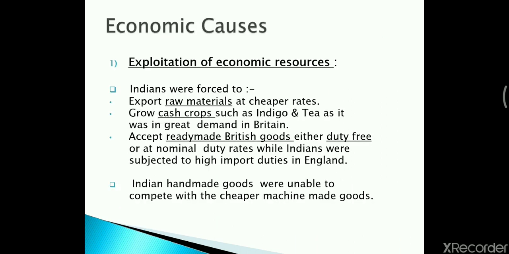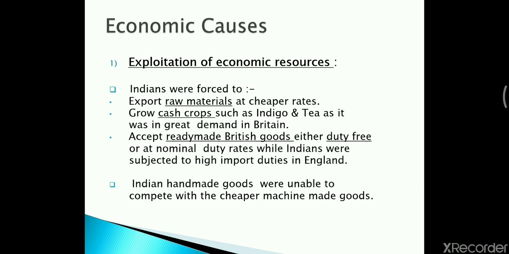Economic causes, in which we'll see how the Britishers exploited economic resources in our country. Basically, Indians were forced to export raw materials at cheaper rates to the Britishers. Second, Indians were forced to grow cash crops, such as indigo and tea, in the fields.